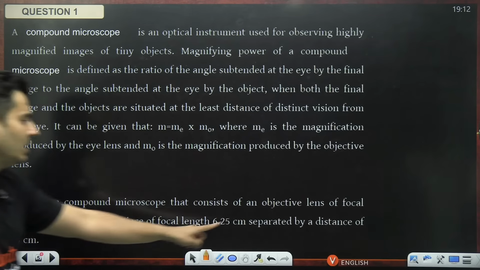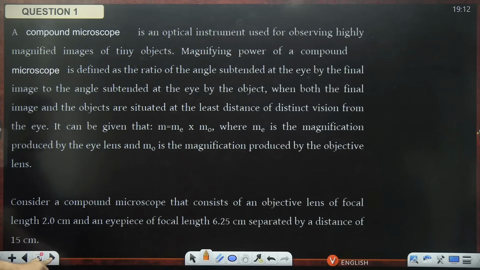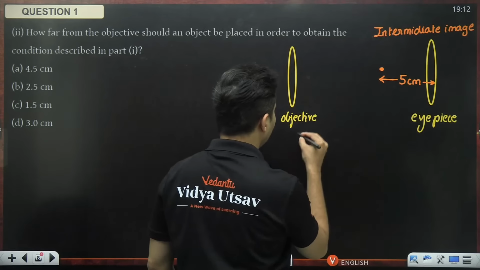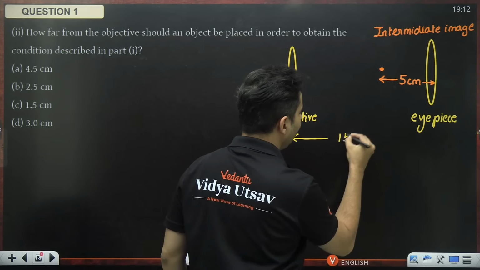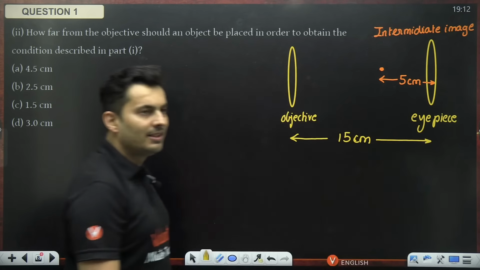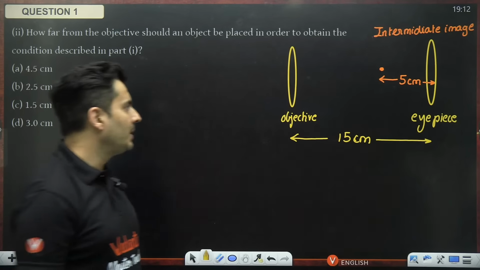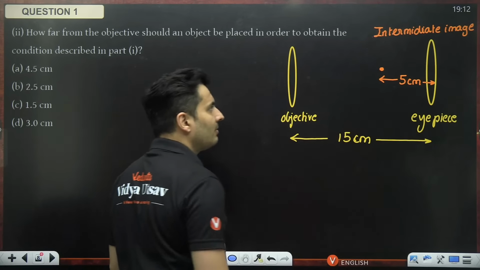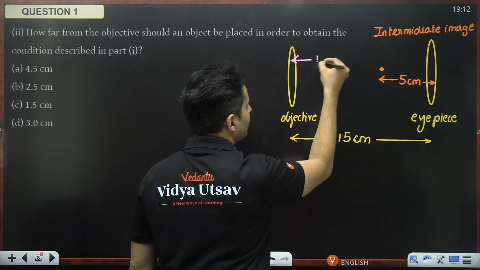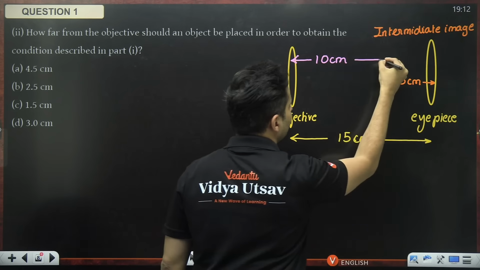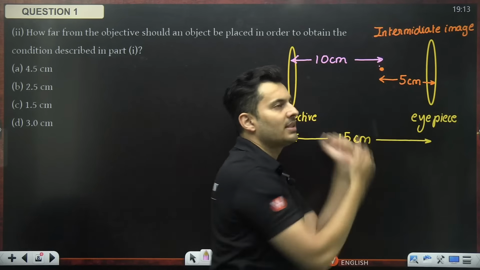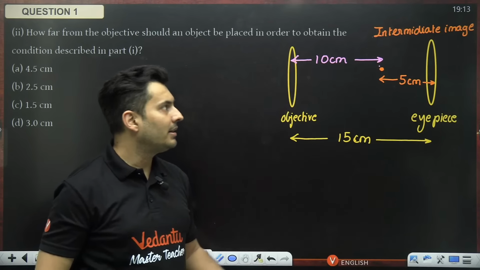It is clearly mentioned, separated by a distance of 15 centimeters. So if this distance is 15 centimeters from the objective, this intermediate image is going to be at a distance of 10 centimeters. Does that make sense, everyone? If this is 15, this is 5, obviously this will be 10 centimeters.